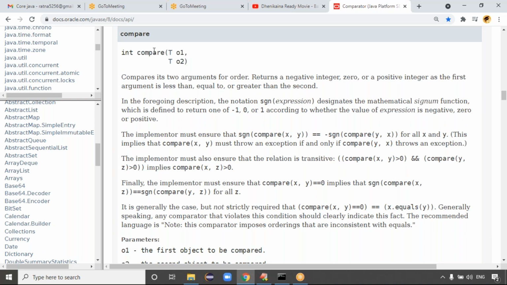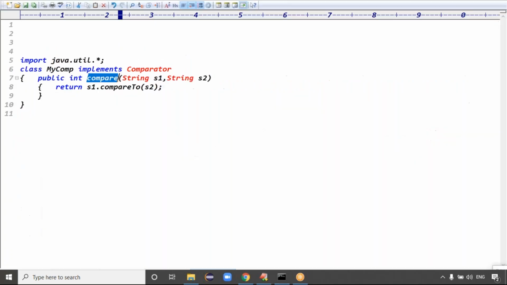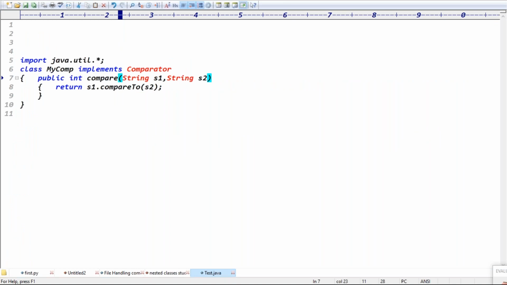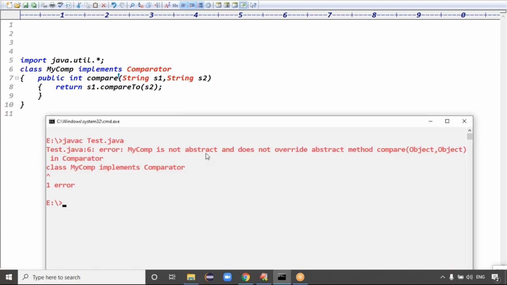Oh my god. The compare method, but inside we are providing String, because the type T is the type of data on which we are going to do the operations, right?